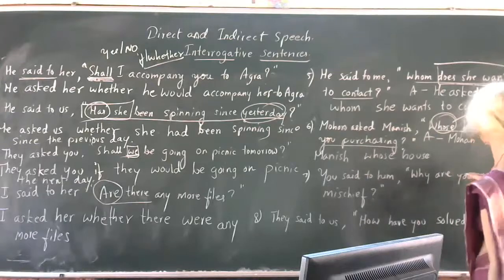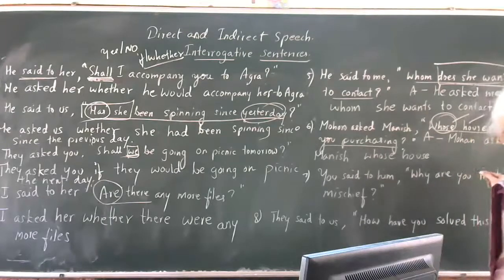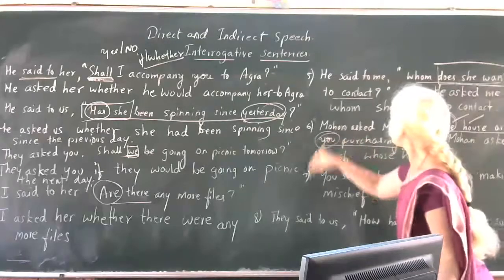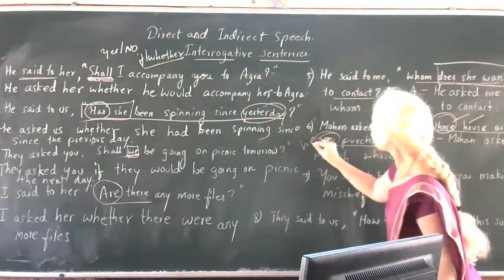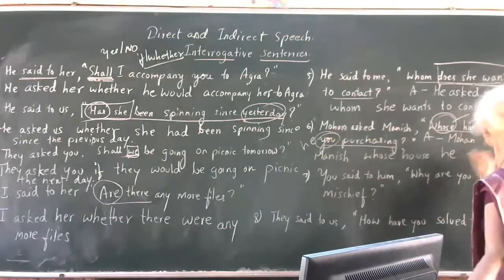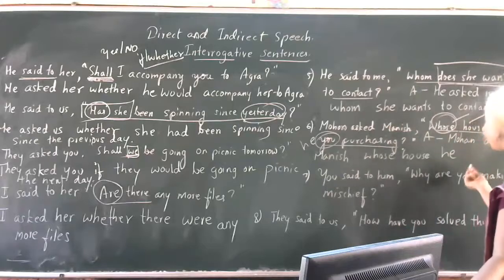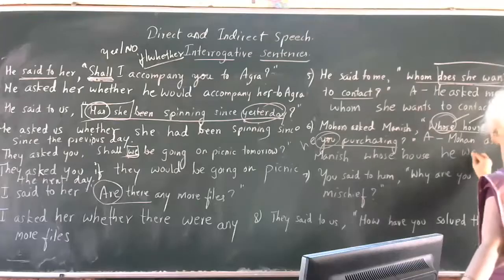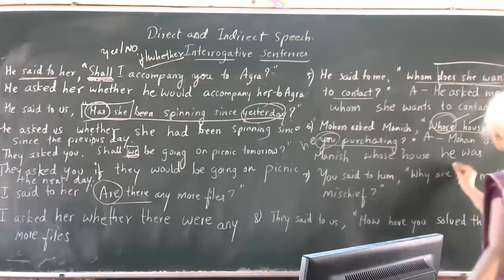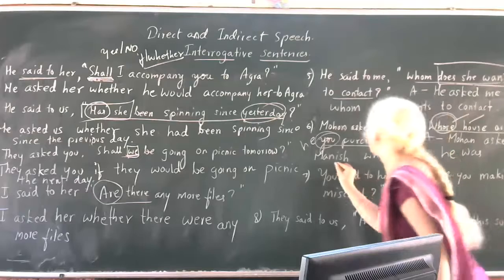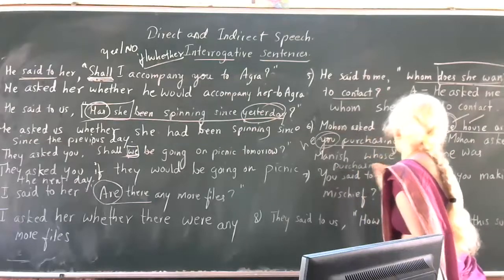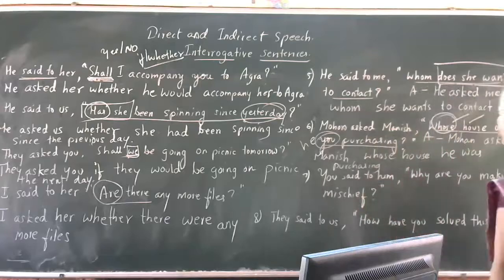In the place of you, you are using he. Are will become was, you are, he was. Whose house he was purchasing. This is how you have to change.